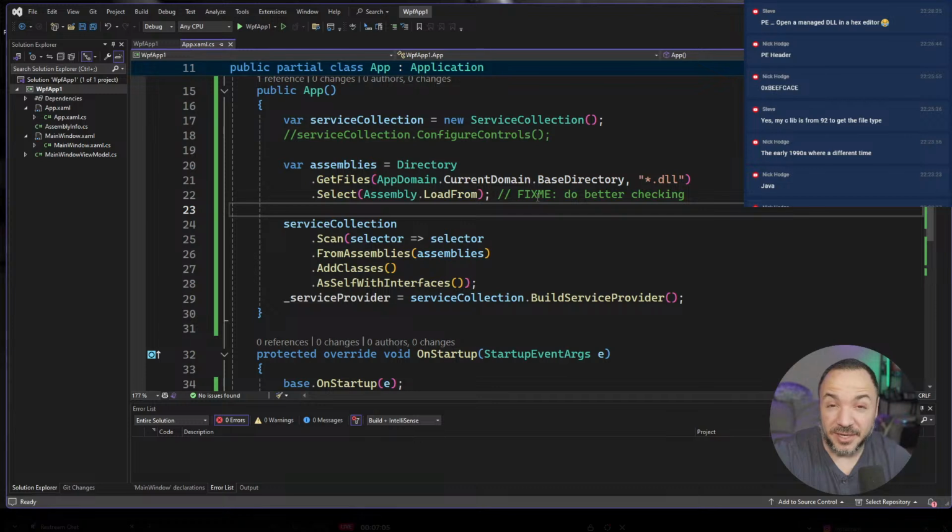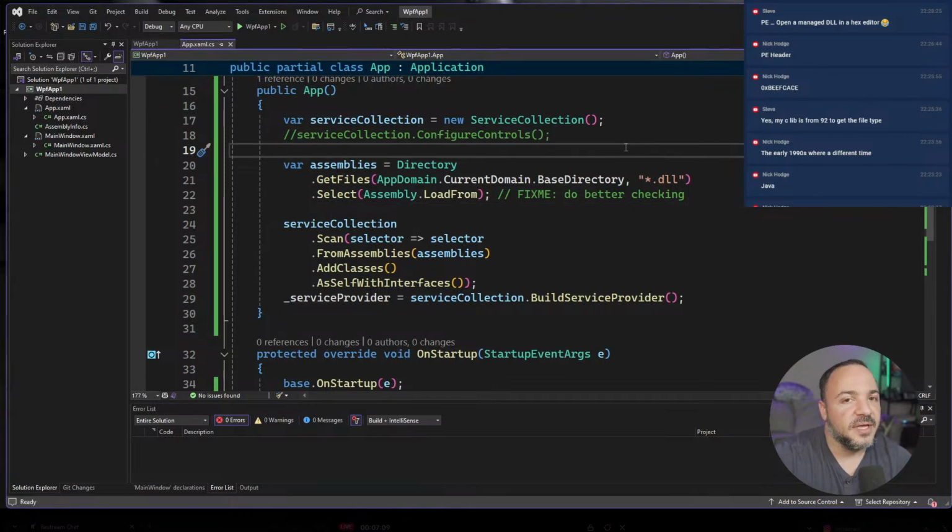So maybe I am going to convert. It's hard to say that out loud, but it's really difficult when you've been using stuff for years. Like I've probably been using AutoFac for 10 or more years, and it's almost like muscle memory.